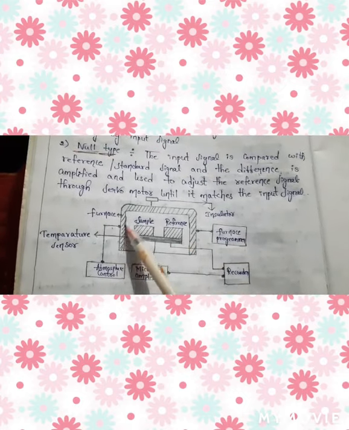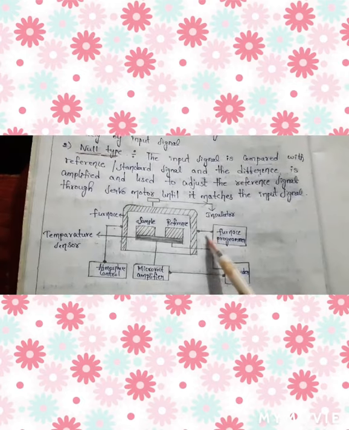This is the block diagram, friends. Just have a quick look at this. See, this is a sample holder, where we put the sample. This is the reference holder. Next, this is a furnace. This is the insulator. This is the furnace programmer. Next, this is a temperature sensor. This is atmosphere control, microvolt amplifier and recorder. So this is a block diagram, friends.